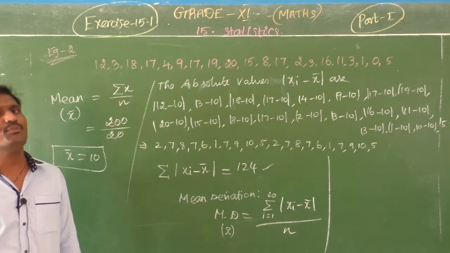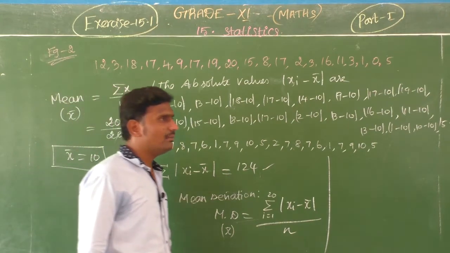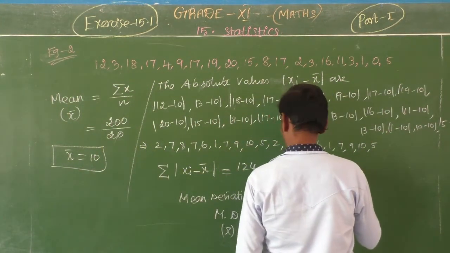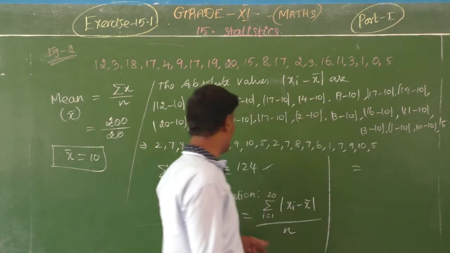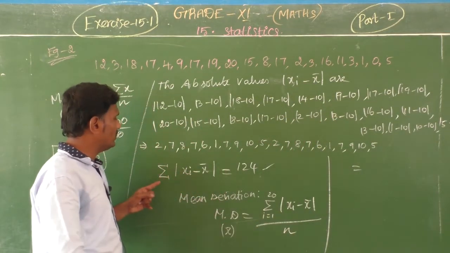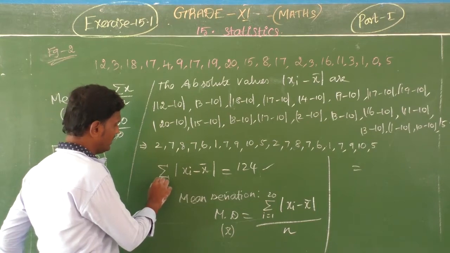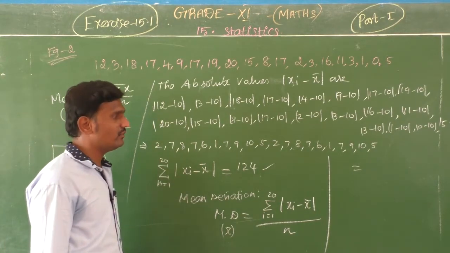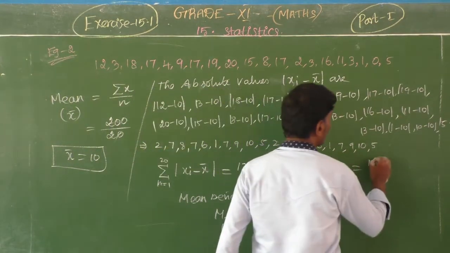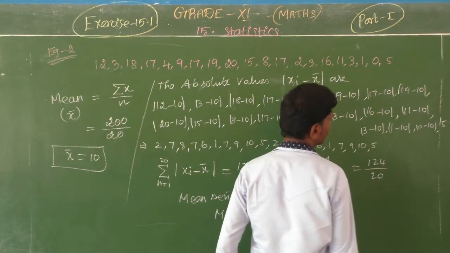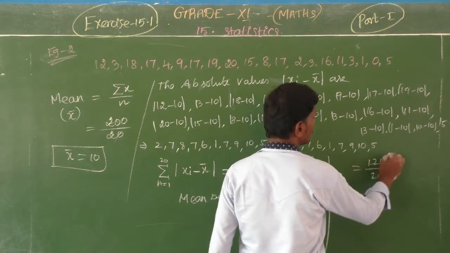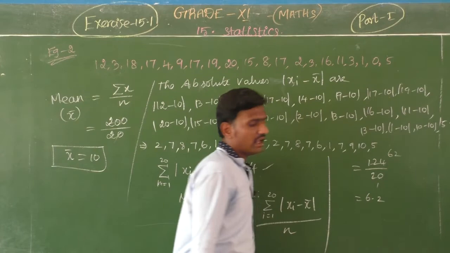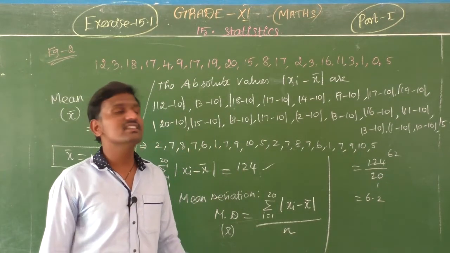Mean deviation for mean. And the second method, you also have the median, no? That's why. Then, which is equal to, already you have the summation i equal to 1 to 20 of |xi minus x bar|, which is equal to 124. Now 124 whole divided by 20. So 6 2s are 12, and then you have the final answer, 6.2.